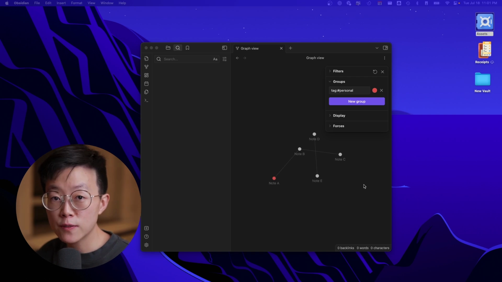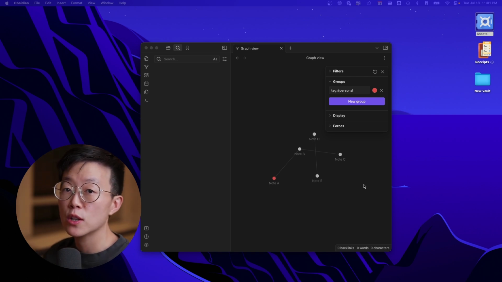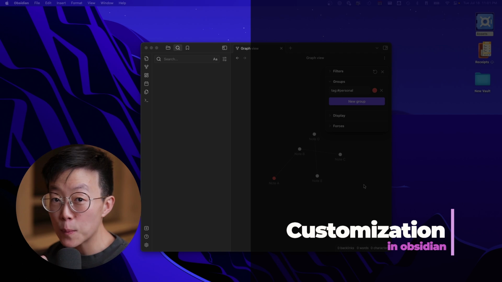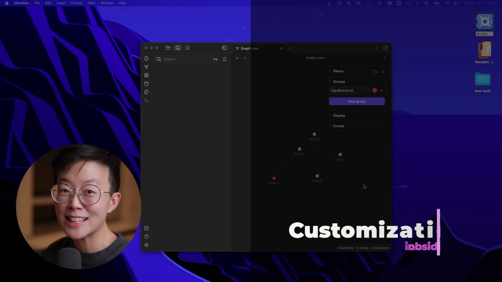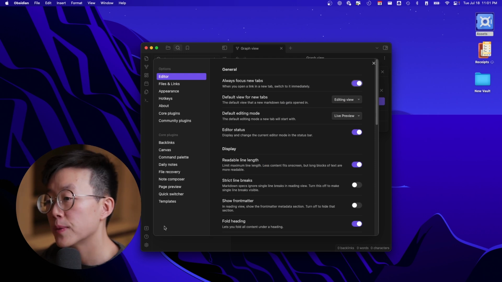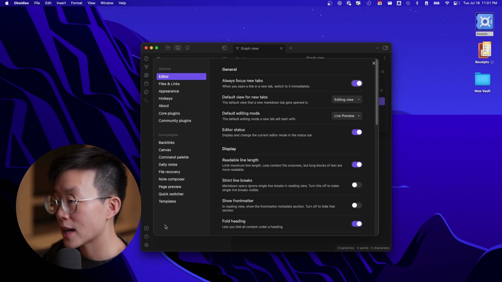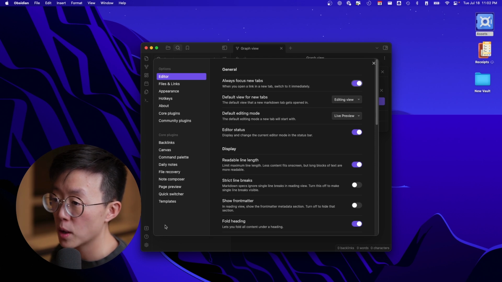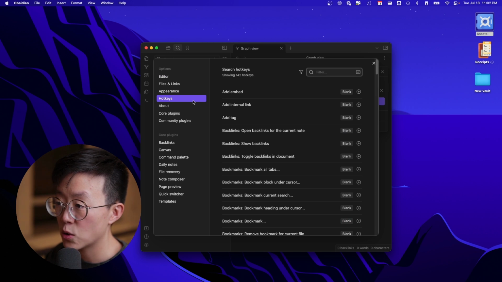Okay, now we have covered most of the key things you need to know in order to use Obsidian. Let's now make Obsidian look and work exactly the way you want it. You have to go to settings, and there are a couple of things that you need to know. You can check out the link in the description to learn more, but I would like to point out a couple of key things. First is hotkeys or shortcuts.